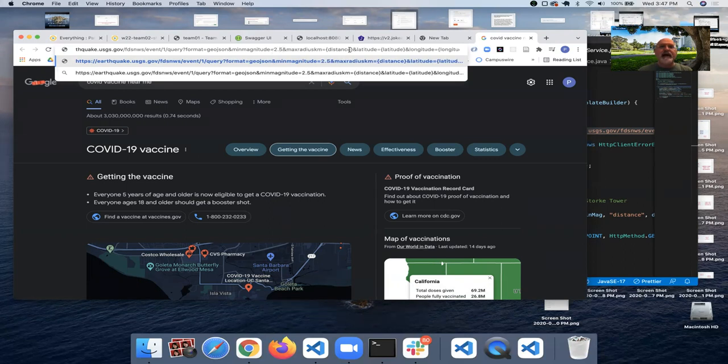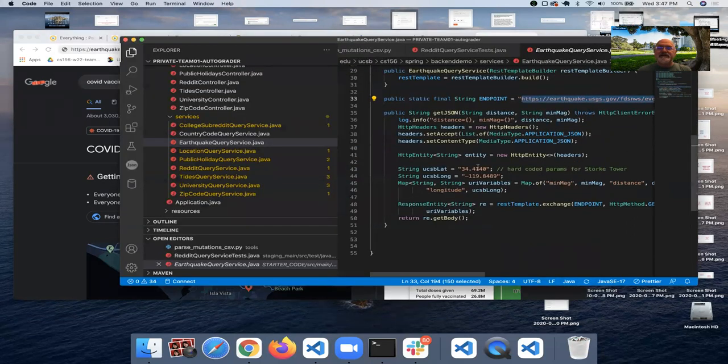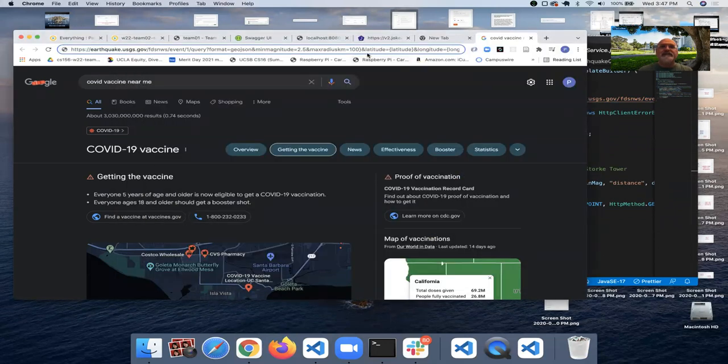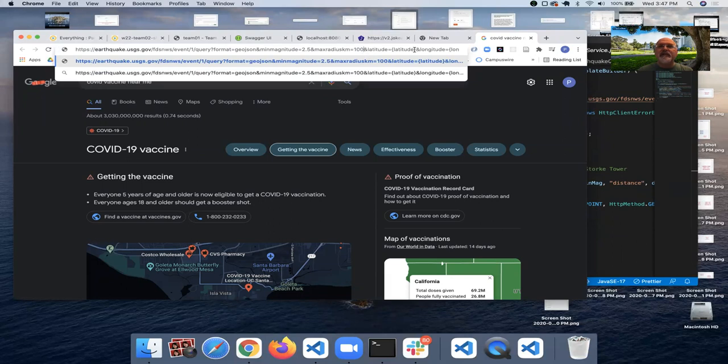Let's say that's my min-magnitude. This distance I'm going to replace with 100, let's say 100 kilometers. And then the latitude and longitude I have to replace with some latitude and longitude. In this service, they're hard-coded as the latitude and longitude of Stork Tower. So I will go ahead and paste those in.